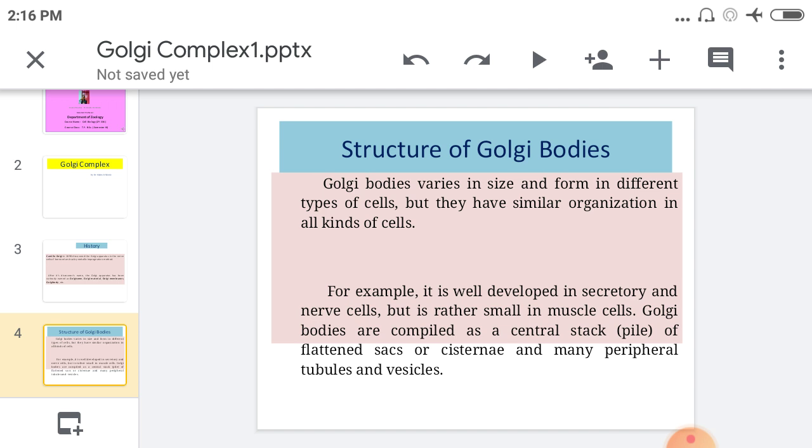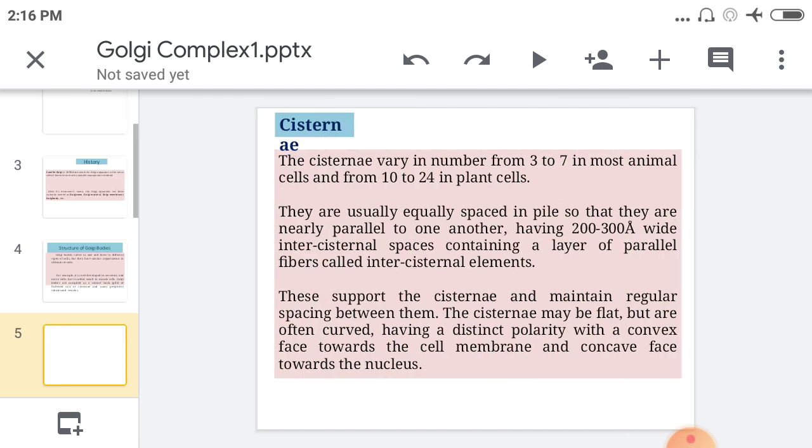Their structure has three important points. First one is the cisternae, second one is tubules, and third one is the vesicles. Going toward the first point, the cisternae. These cisternae vary in number, from 3 to 7 in most animal cells and from 10 to 24 in plant cells.